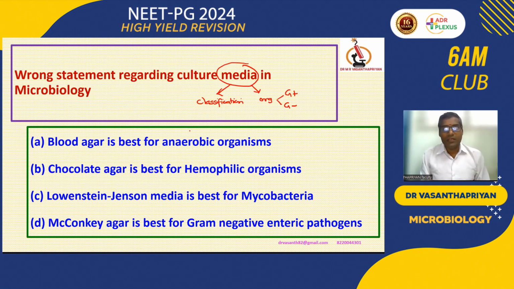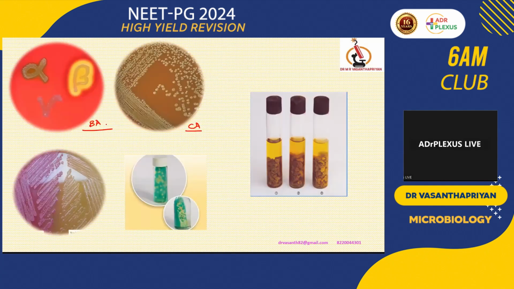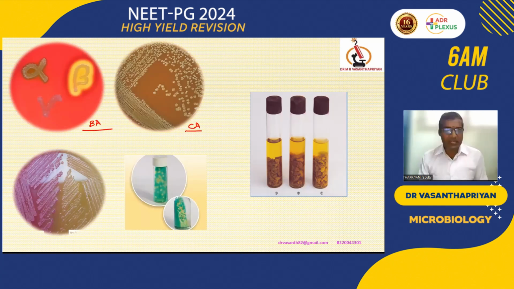Here, in chocolate agar, the RBC membrane is not intact. We are exposing the RBC to temperature, by which we can rupture the RBC membrane. To start again: in blood agar, the RBC membrane is intact. In chocolate agar, the RBC membrane is ruptured, and all the contents of the RBC are present freely in the medium. In blood agar, the bacteria has to break the RBC membrane, and only then will it take the nutrition. So let's have a common point to remember.